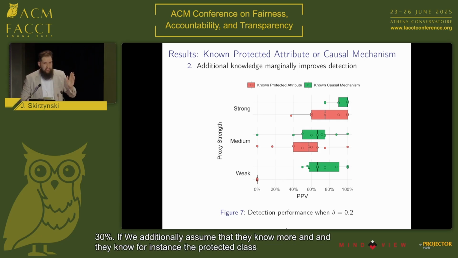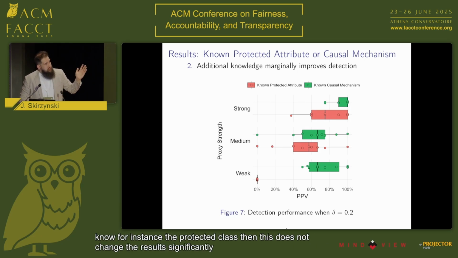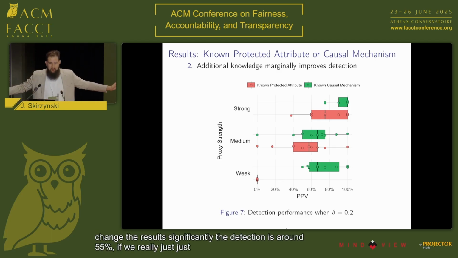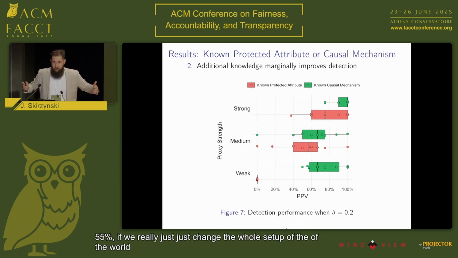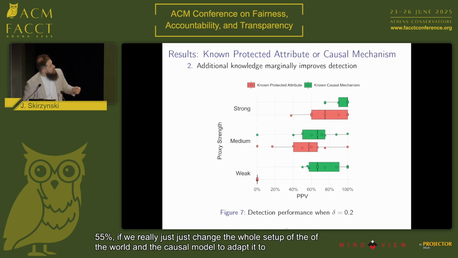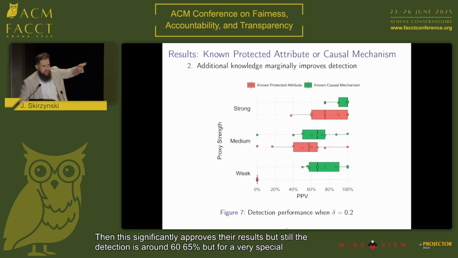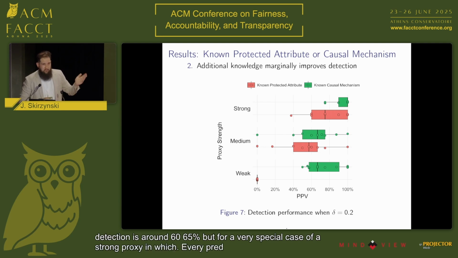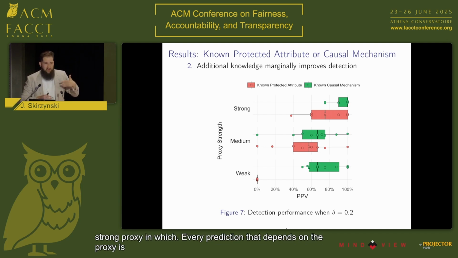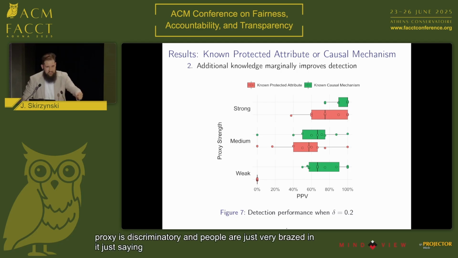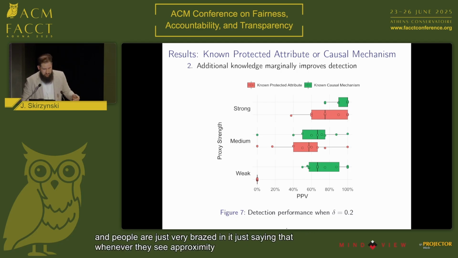If we additionally assume that they know more, for instance the protected class, then this does not change the results significantly. The detection is around 55%. If we really change the whole setup of the world and the causal model to adapt it to their beliefs, then this significantly improves the results, but still the detection is around 60-65%, and only for a very special case of a strong proxy in which every prediction that depends on the proxy is discriminatory, and people are just very brazen at saying that whenever they see a proxy in the explanation, it must be discrimination. So this is correct in that case, but this is a very special case.